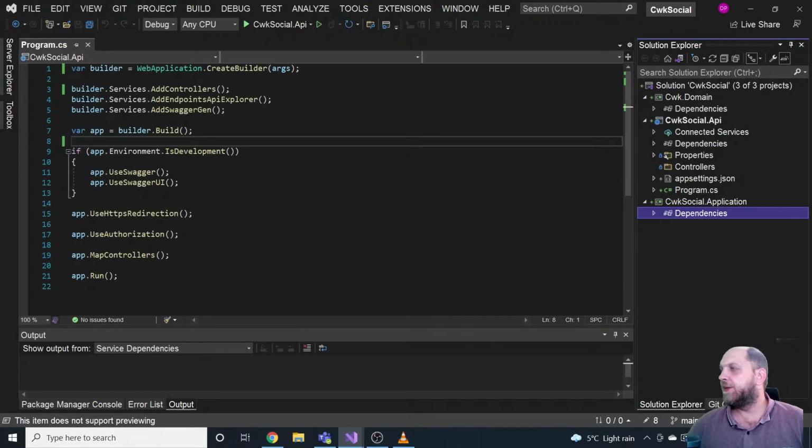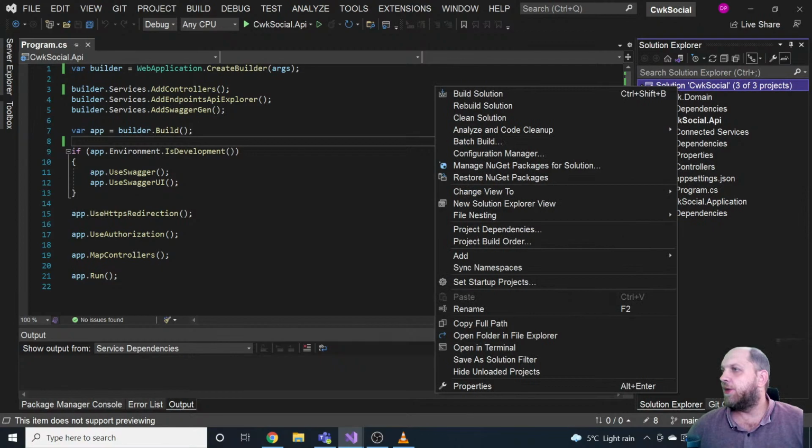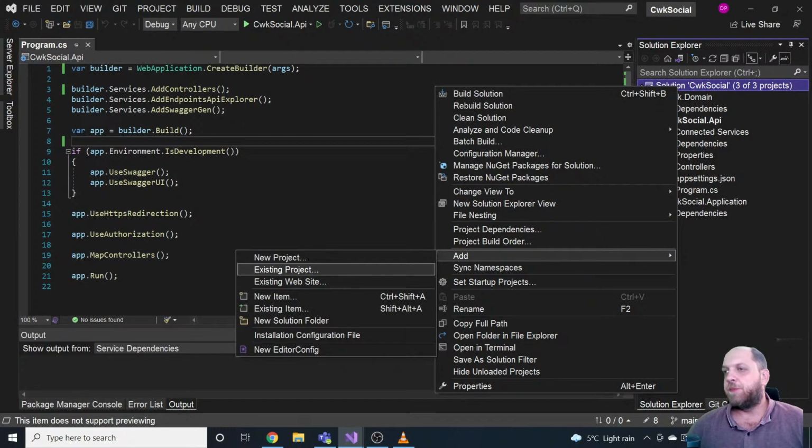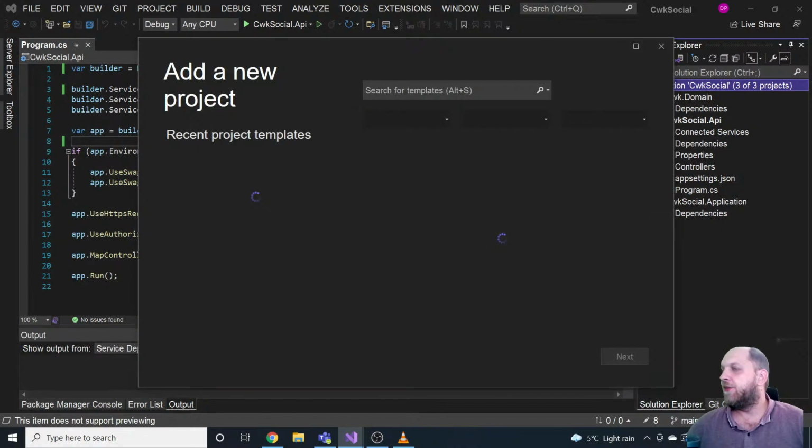And we'll still need another layer for the data access, where we'll put our Entity Framework DB context. But I'm also thinking about maybe using Dapper later for getting resources. So let's also create a project for that. And probably later, when we think about maybe sending emails or handling photos or media that we might have on an Azure blob or something similar, we'll probably also have a dedicated infrastructure layer. But for now, we'll create it only if we need it. For now, I'm sure that we will need the data access layer. So let's just do that.